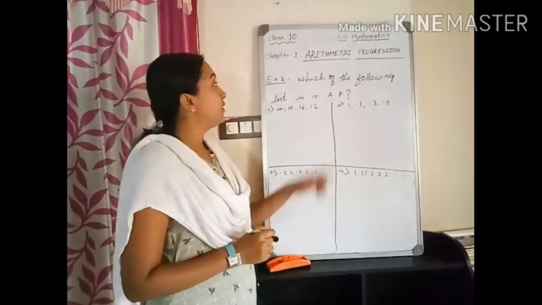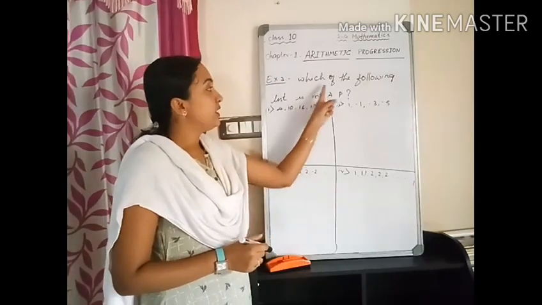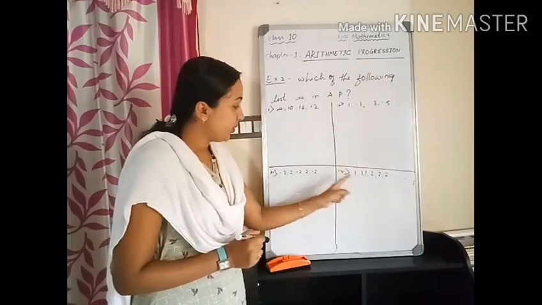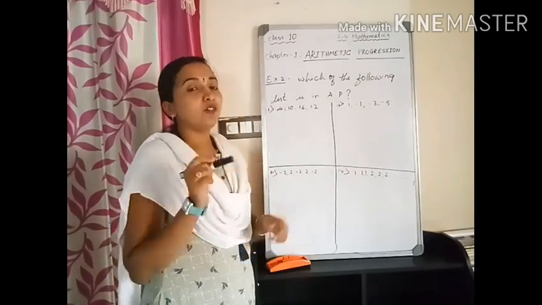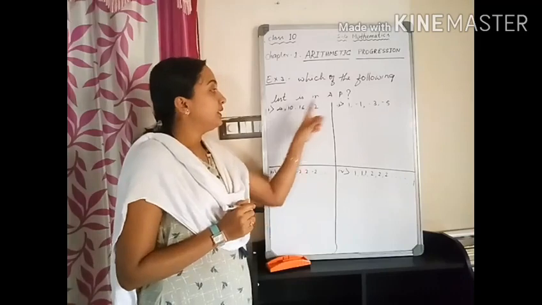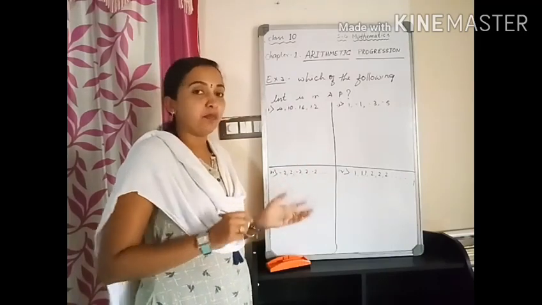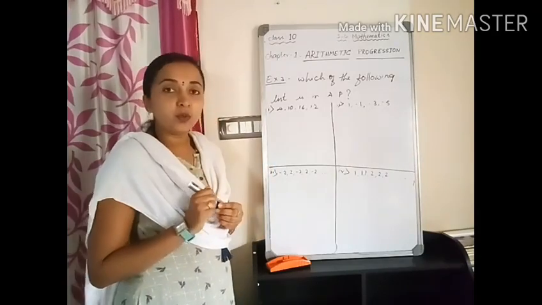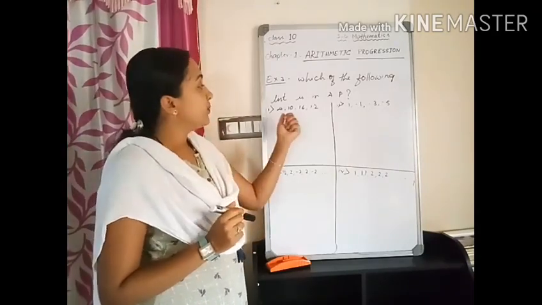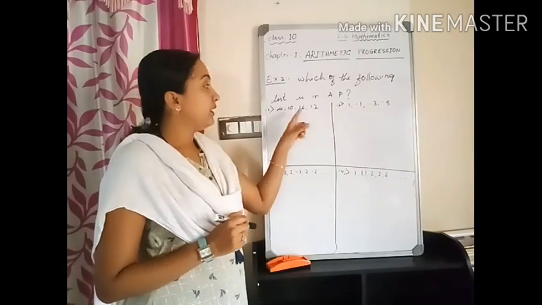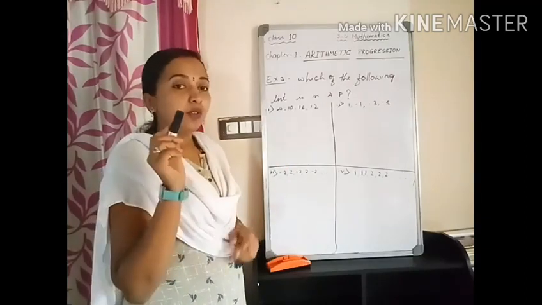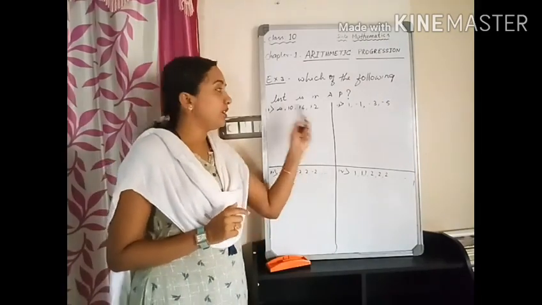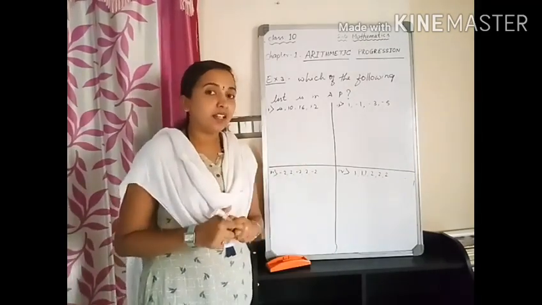Now, let us move on to the third example. Which of the following lists is in AP? So, there are 4 lists of numbers. We need to check whether these lists of numbers are in AP or not. Let us check the first one. So, what we need to do to check whether it is AP or not is just check the common difference. If the common difference is fixed, then it is in AP.